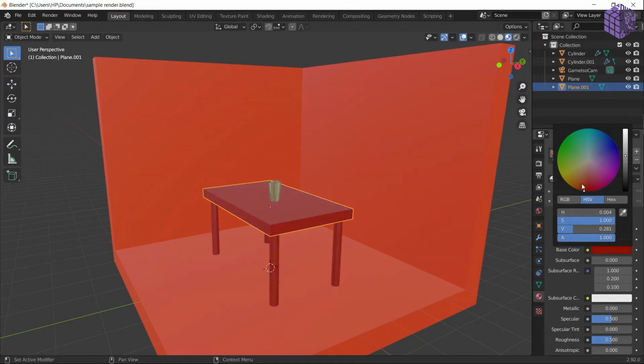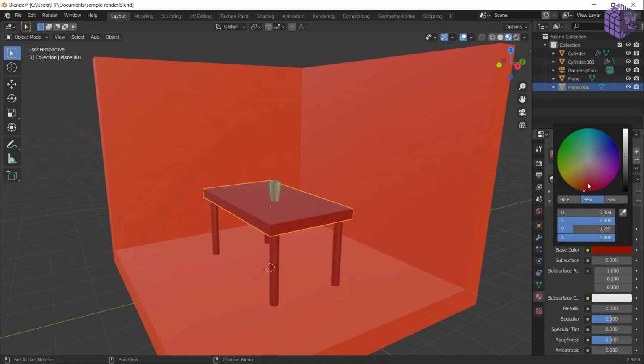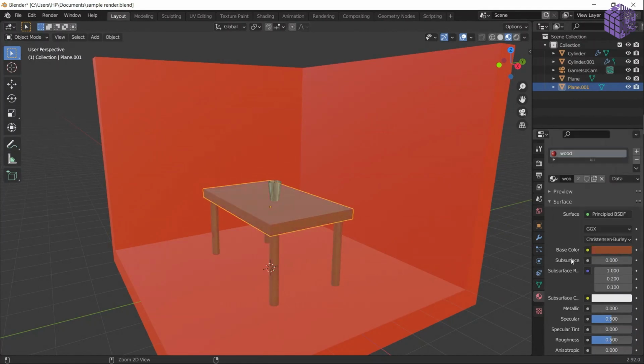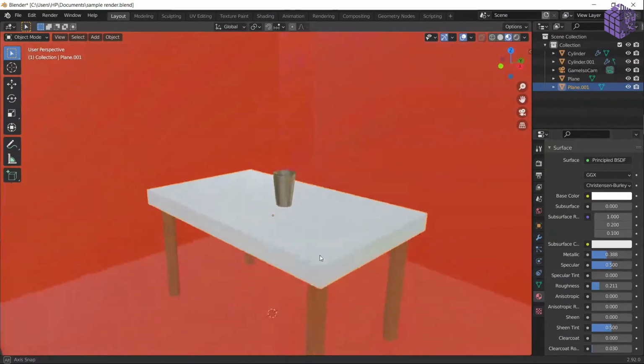Every mistake I'm making is teaching you a lot of stuff which probably I'm not able to share otherwise. So let's go here and reduce the saturation so we get the pure white, reduce the roughness so we can get a little shiny, and increase the metallic to get a lot of shine. It's good now, I guess.